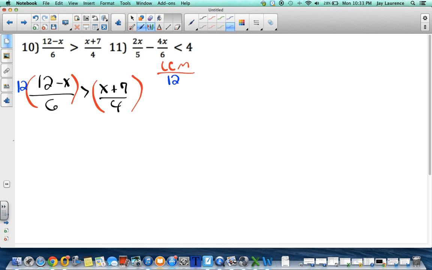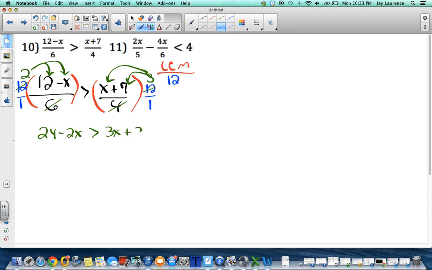So I'm going to multiply by 12 here, multiply by 12 here, and again, when I do this, show the work. 6 goes into 12 2 times. Ooh, look, there is something left to distribute. That'll be 24 minus 2x. That'll be greater than, 4 goes in 12 3 times. 3 times x is 3x. 3 times 7 is 21.